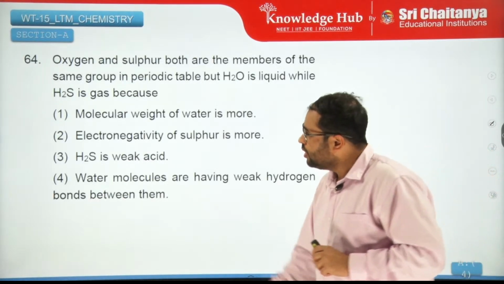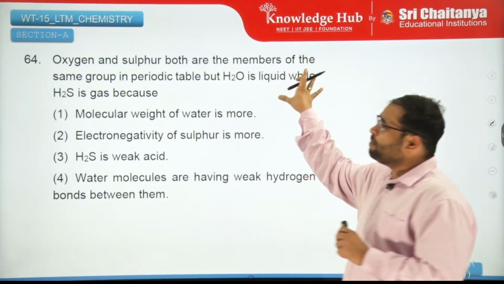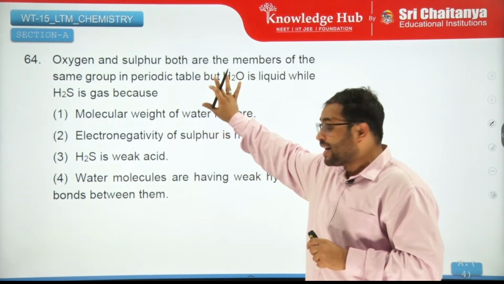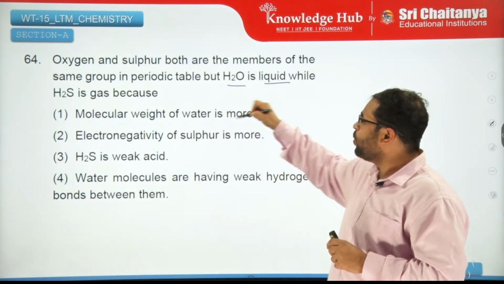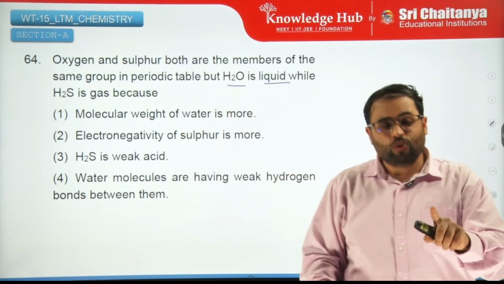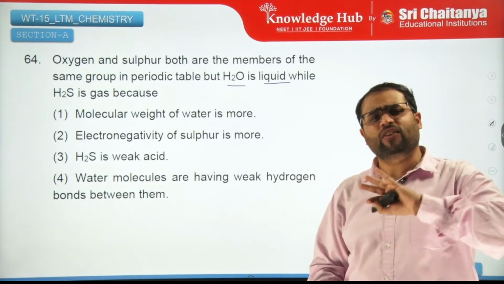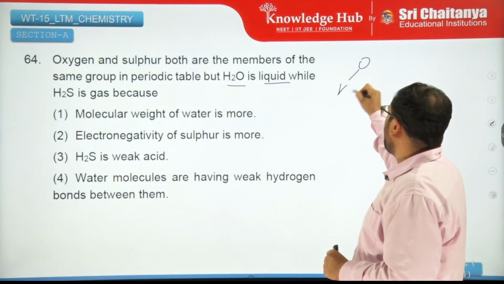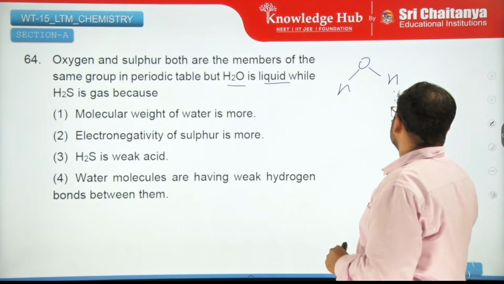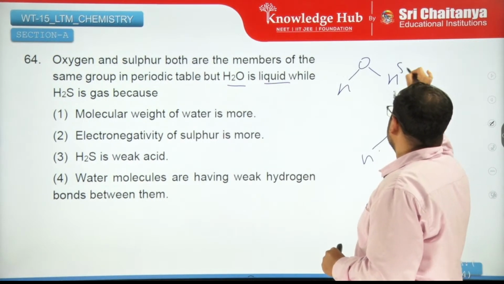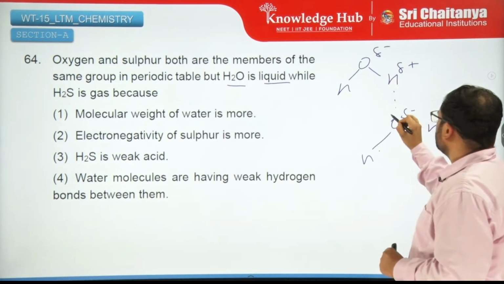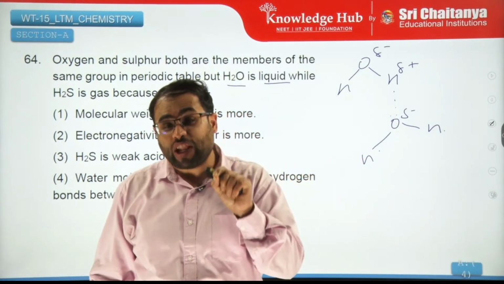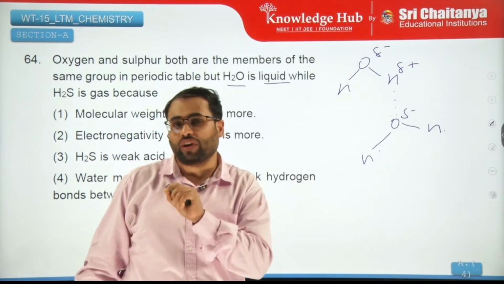Moving on. Oxygen and sulfur both are members of the same group. Yes, they are in the periodic table, but H2O is liquid while H2S is gas. The most famous reason for everything anomalous about water is that water can form hydrogen bonds, right? So this kind of hydrogen bonding is possible in water, due to which intermolecular forces of attraction are strong here.